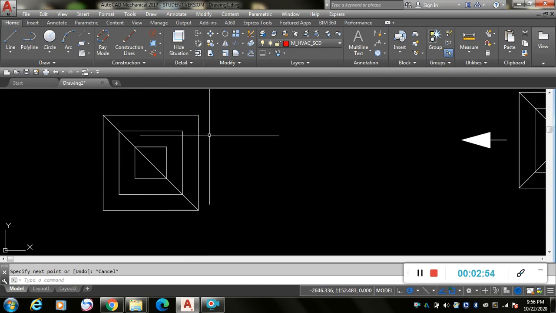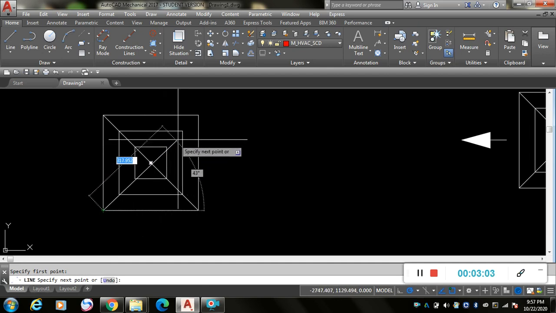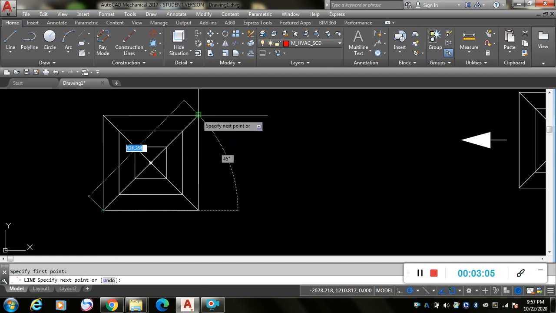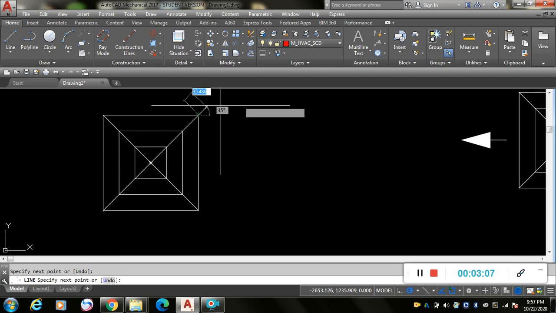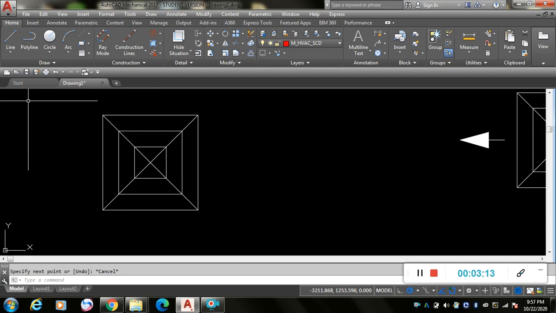Press escape. Again, pressing space indicates that we are using the same command again. Now we can escape it. Right, so we have created this box.